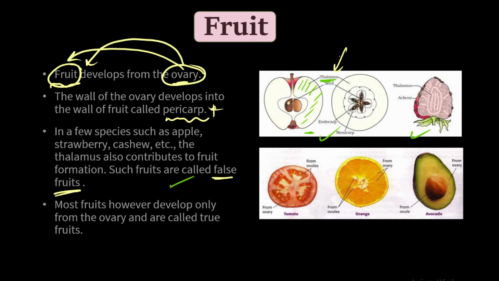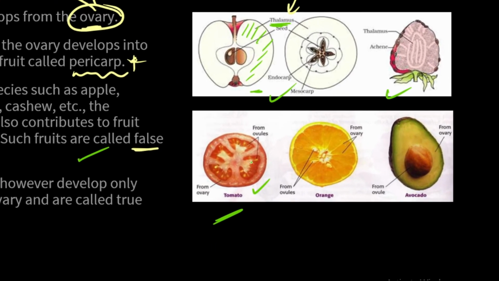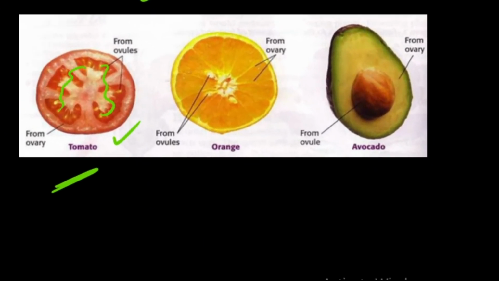Now let us move on to the true fruits. What are true fruits? True fruits are those in which the fruit formation occurs from the ovary. Here you can see avocado. This is the fruit portion, right? Here the fruit portion is produced from the ovary instead of the thalamus as in the false fruit.